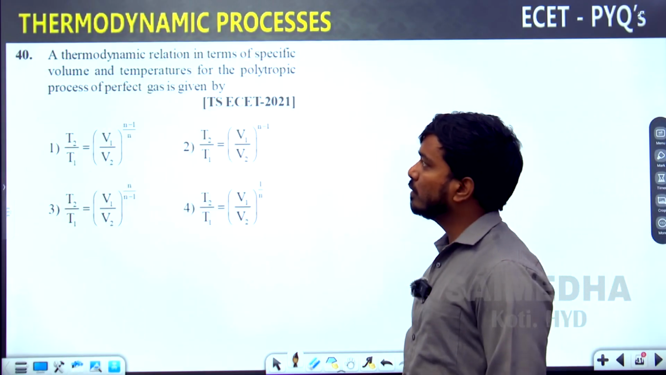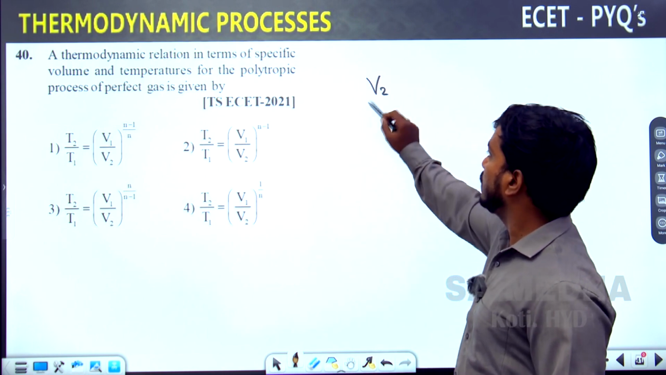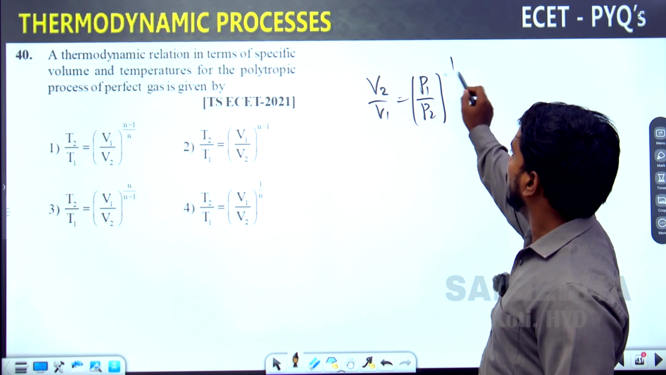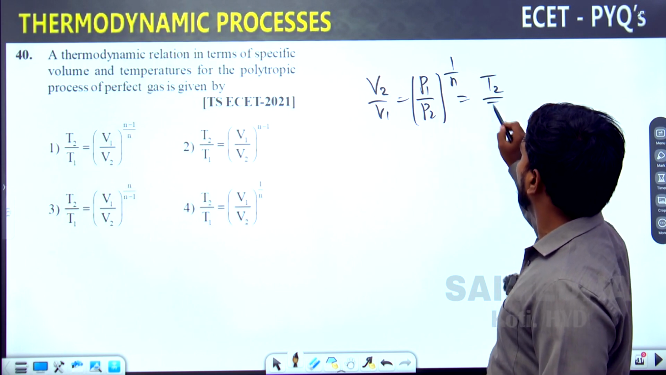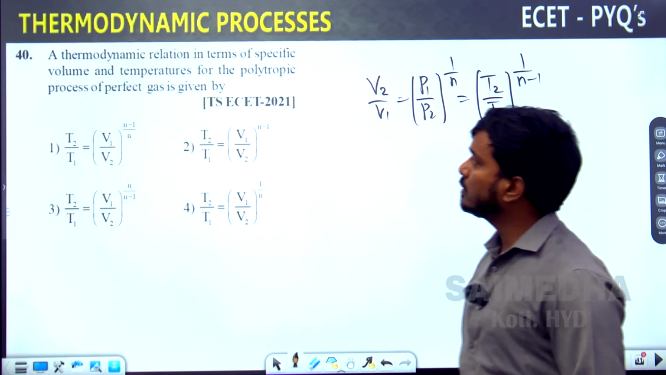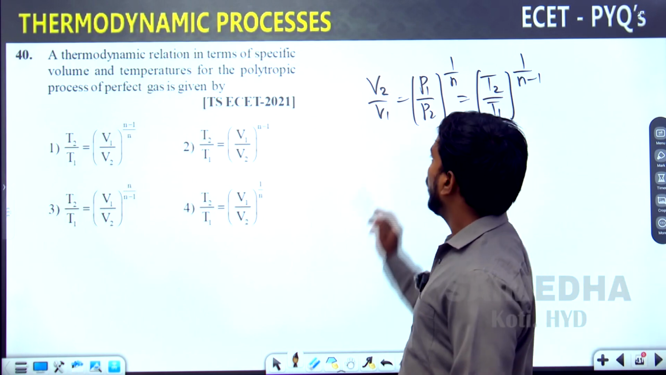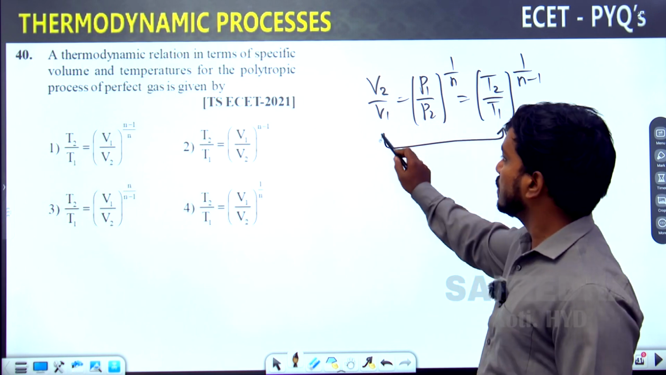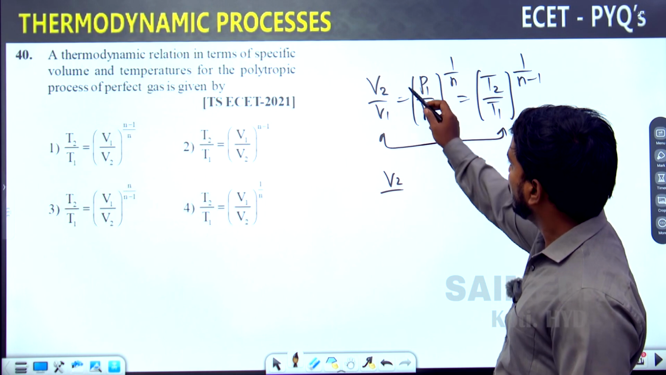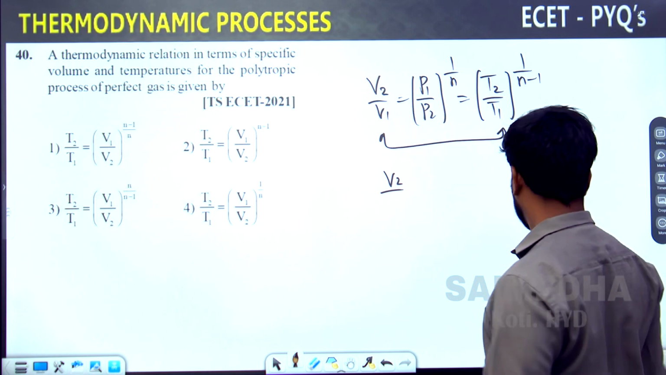Thermodynamic relation between volume and temperature. We know the formula: V2 divided by V1 is equal to P1 divided by P2 whole to the power of 1 by n, that is equal to T2 divided by T1 whole to the power of 1 by n minus 1. Now he is asking the relation between volume and temperature. This is volume and this is temperature. Then what is the relation? Observe. V2 divided by V1. Wait a minute.